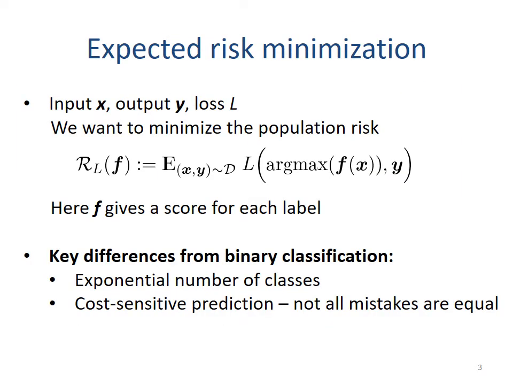In structured prediction, we usually want to minimize the population risk, which is the expected loss of the predictor. There are two key differences from the standard binary classification settings. First, the number of possible predictions or classes is very large. If we are talking about sequences, it's exponential in the sequence length. Second, the loss influences a lot how a method should behave. Not all mistakes are equally bad.